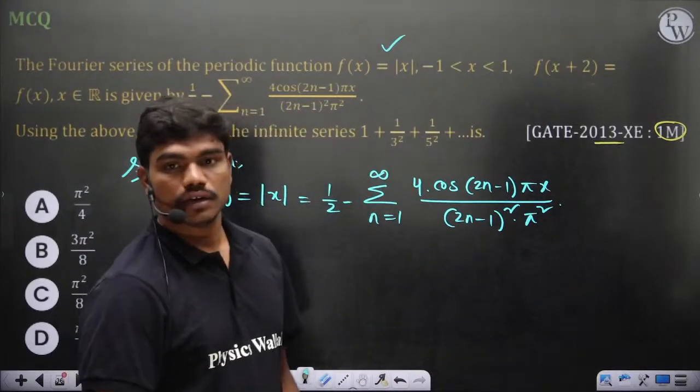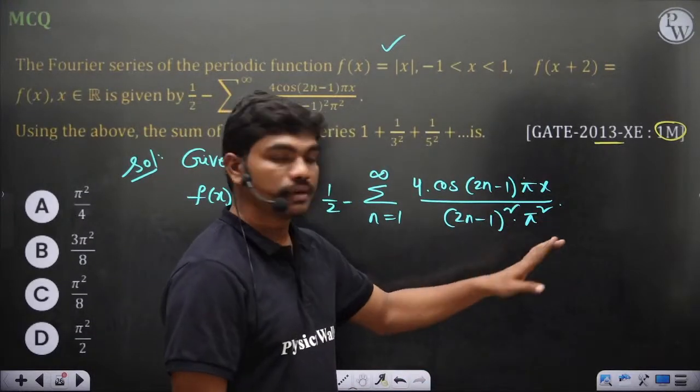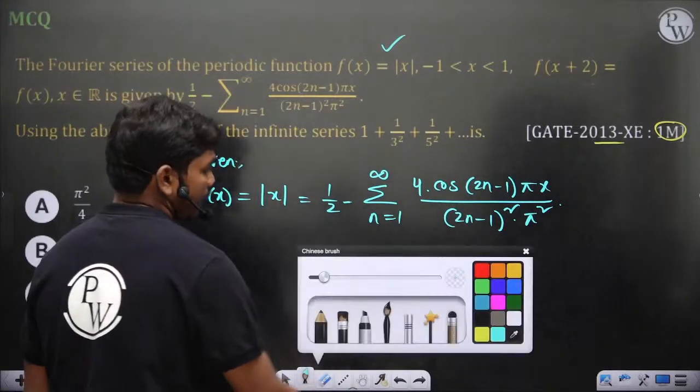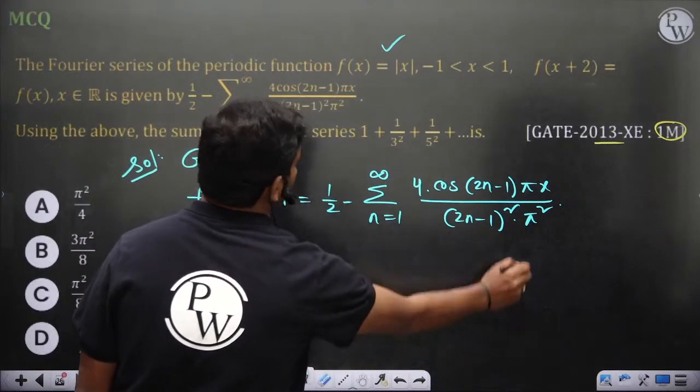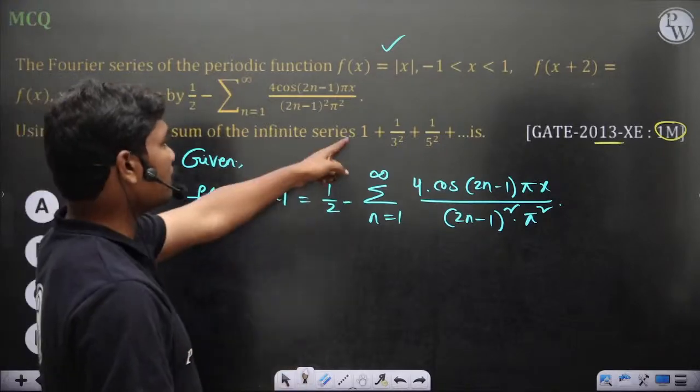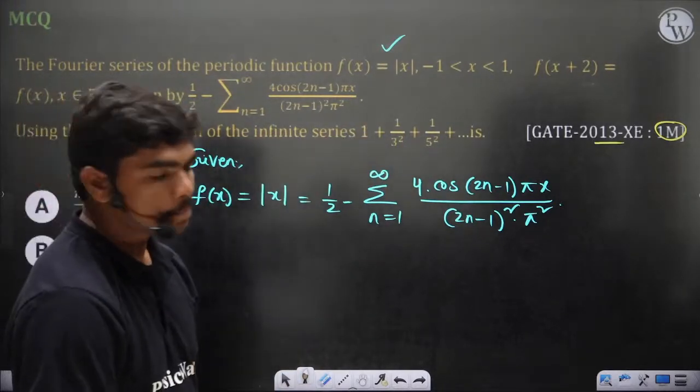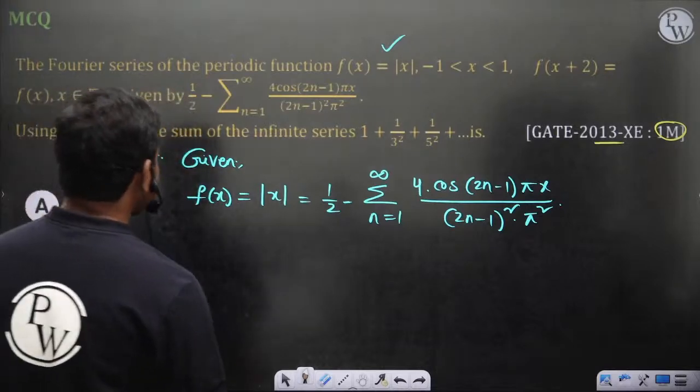I have seen some legends cancelling this pi and pi. Please don't do that. That's the difference. Now what do you want actually? We want the series such that you have the summation of 1 plus 1 by 3 square plus 1 by 5 square and so on. So let's see at x is equal to 0.